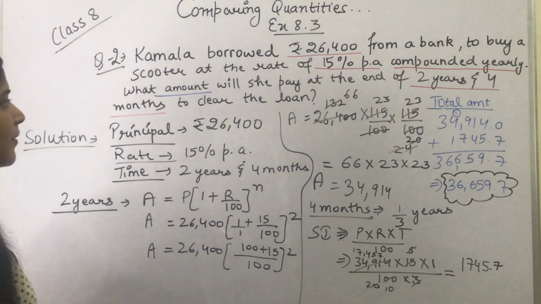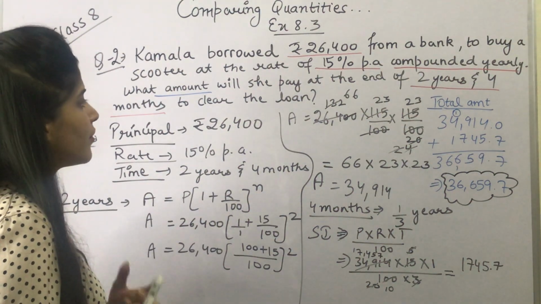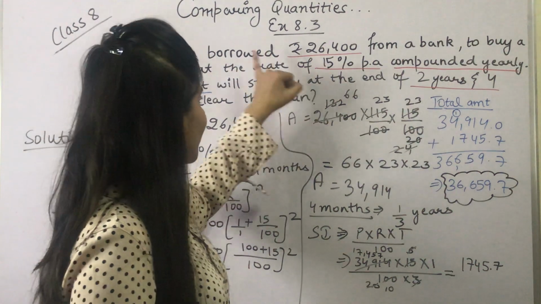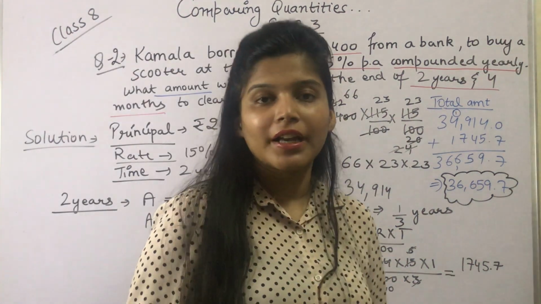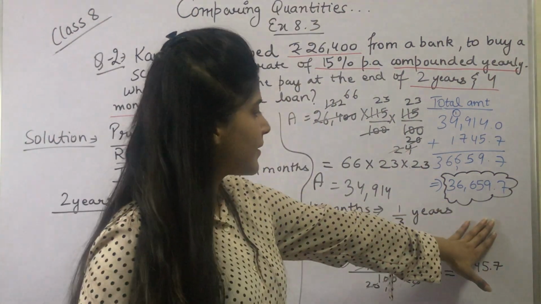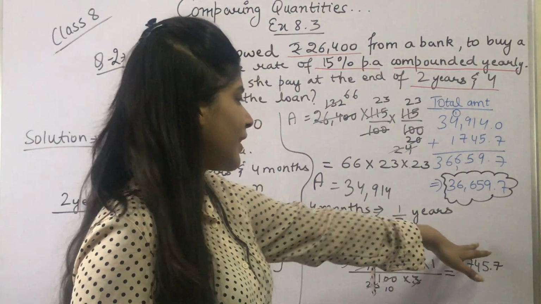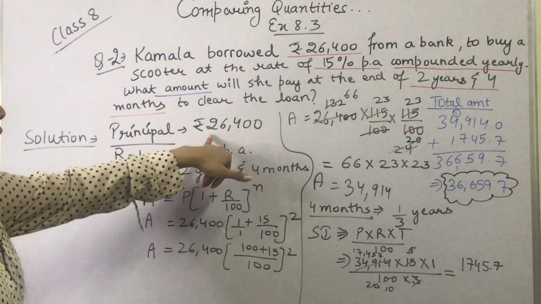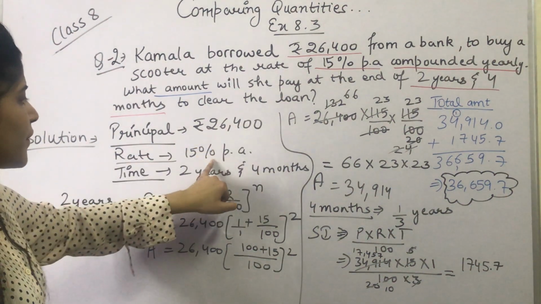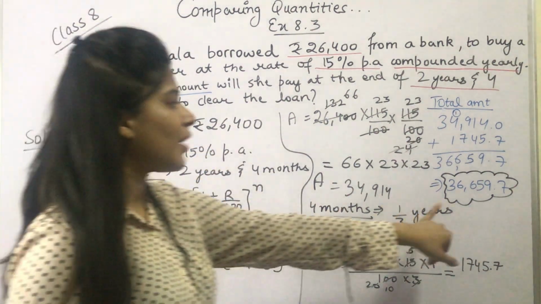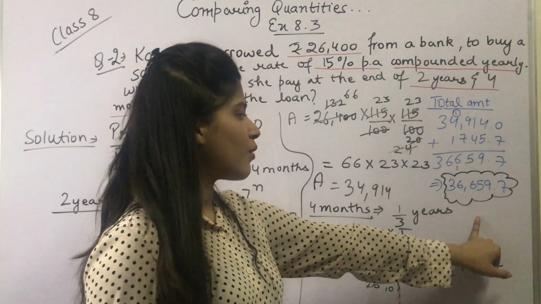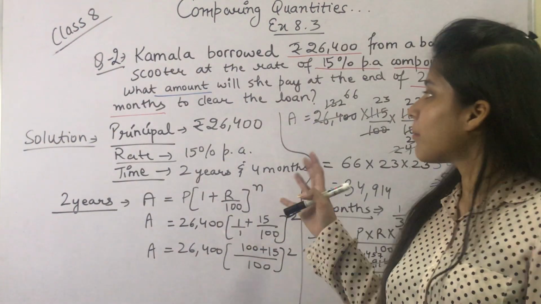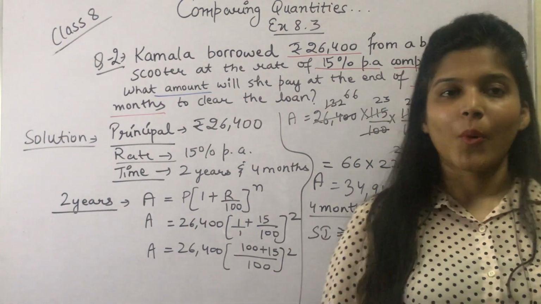Kamla has to pay, okay, at the end of the 2 years 4 months to clear her loan. जो उसने लोन लिया था स्कूटर पे, वो उसको जब पे करने को आएगा, so she will pay 36,659.7 and she borrowed 26,400. So उसको 15% जो रेट लगा उसके बाद उसको पे करना पड़ा 36,659.7. So this was our question number 2 of exercise 8.3.